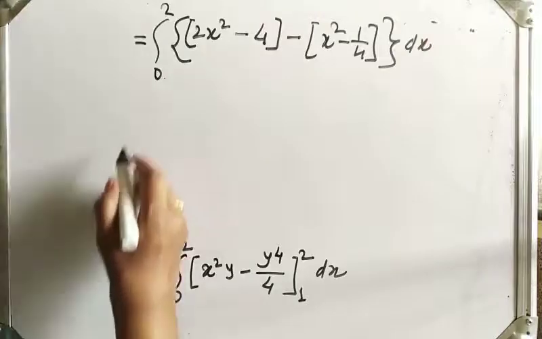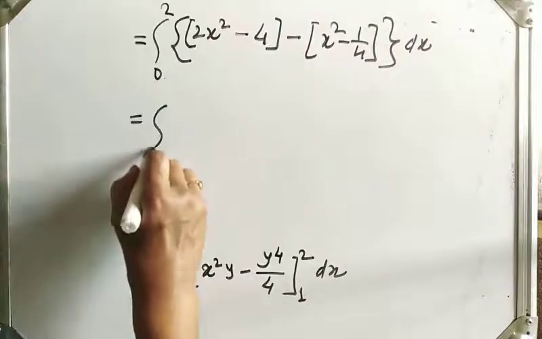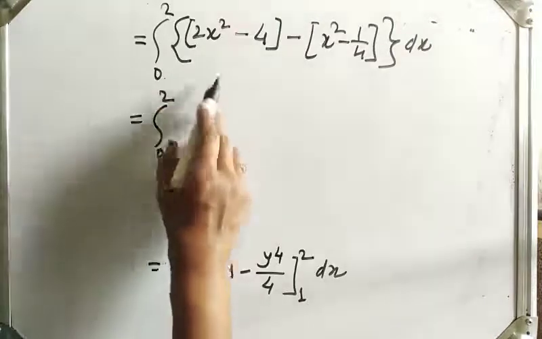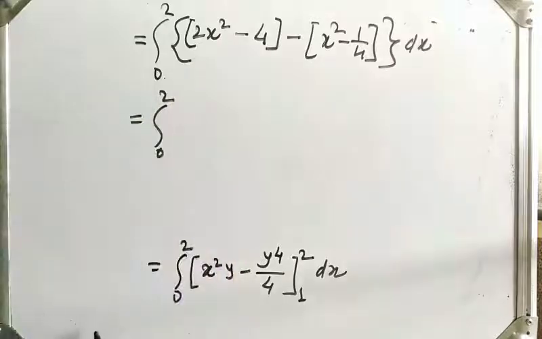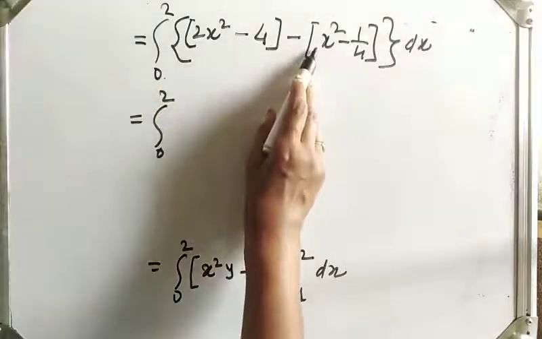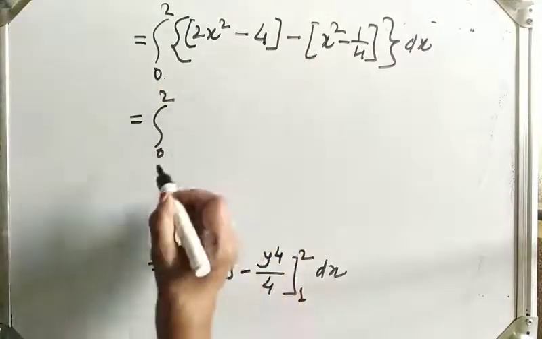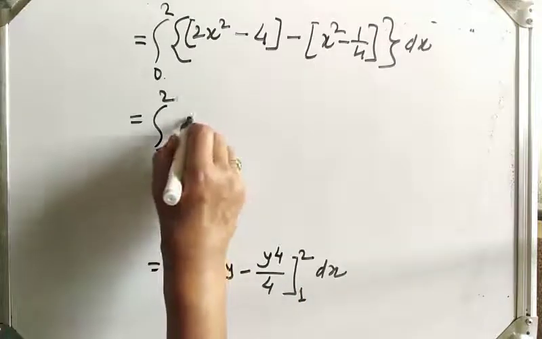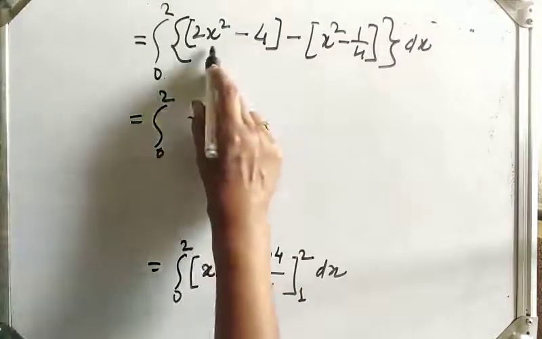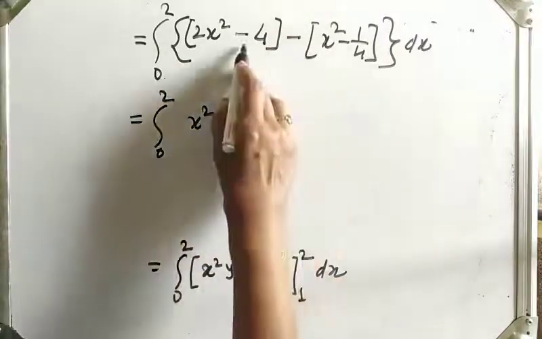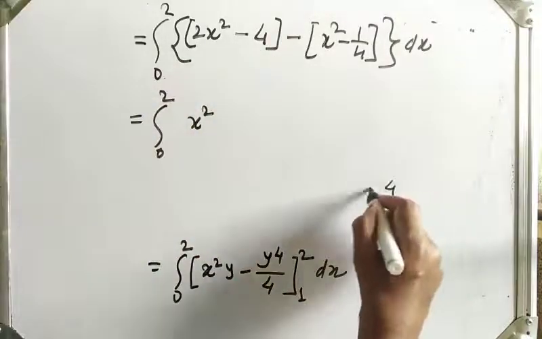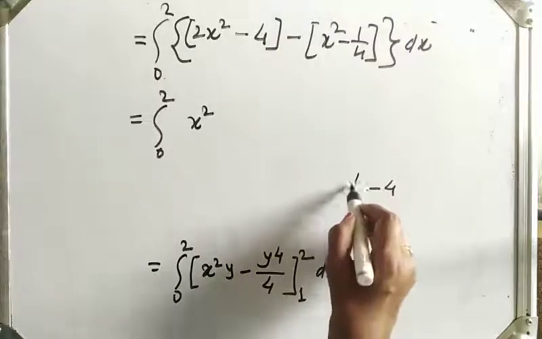Okay, which is equal to, now simplify. Integration 0 to 2, we can take this 2x square minus x square, what will it be? It will be x square. Okay, 2x square minus x square, this is minus 4 plus 1 by 4.